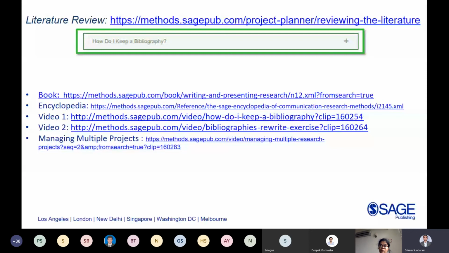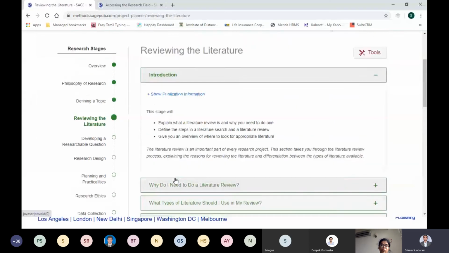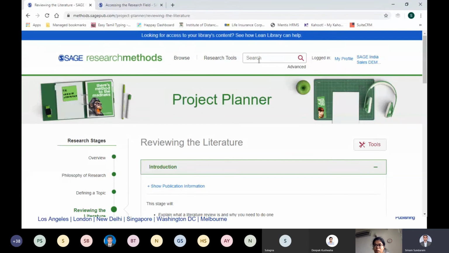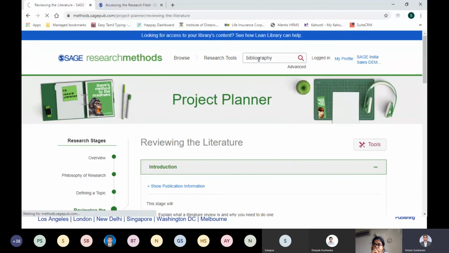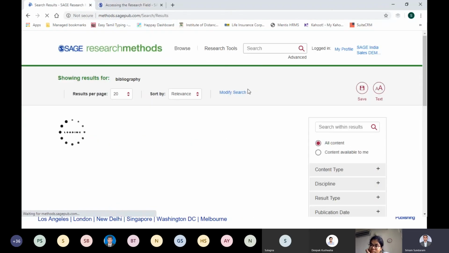How I arrived here, I'll show in the platform itself. So I went over here and typed a generic bibliography and clicked on that. The moment I click into it, all the content in the platform will be thrown over here as a result.